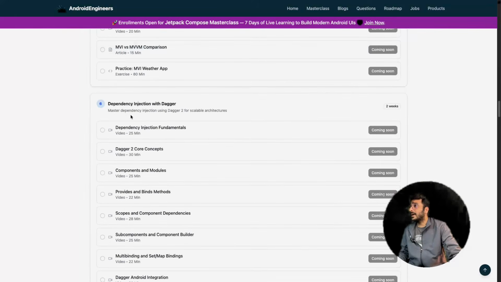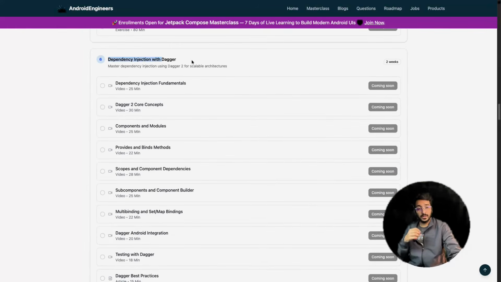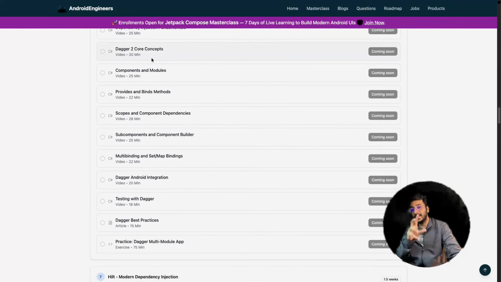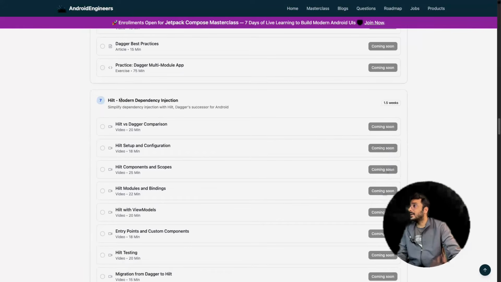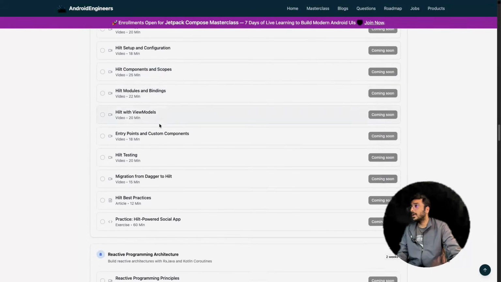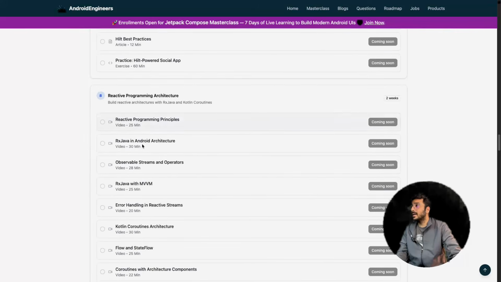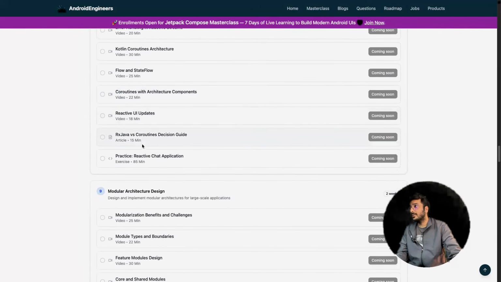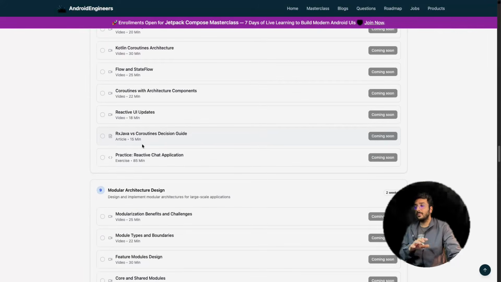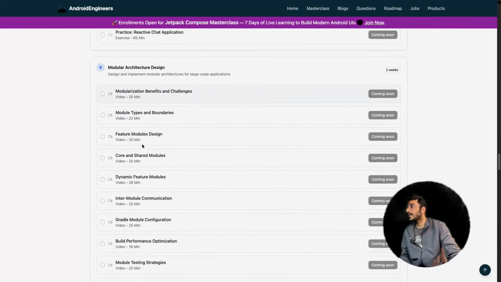After that, dependency injection with Dagger, with Hilt, with Koin, with whatever you want, but you should know about dependency injection. That is the major part, not Dagger or any kind of third-party library. Hilt, you should know about Hilt. You can use Hilt. Reactive programming: we're not talking about complete RxJava, but you should have an understanding of reactive programming. What is reactive programming?